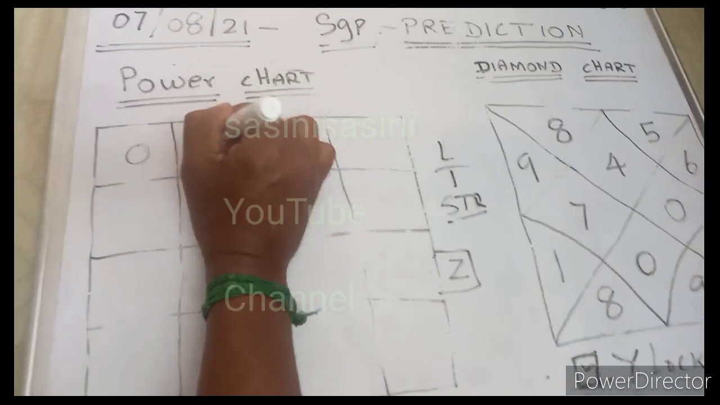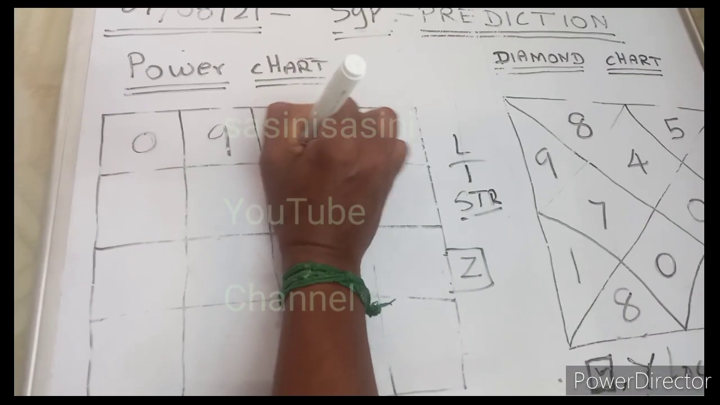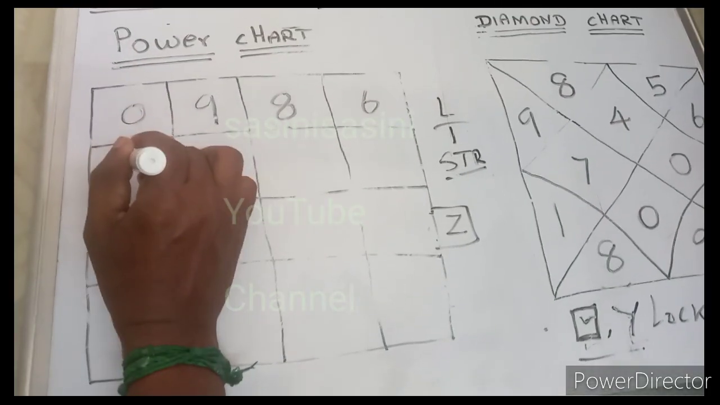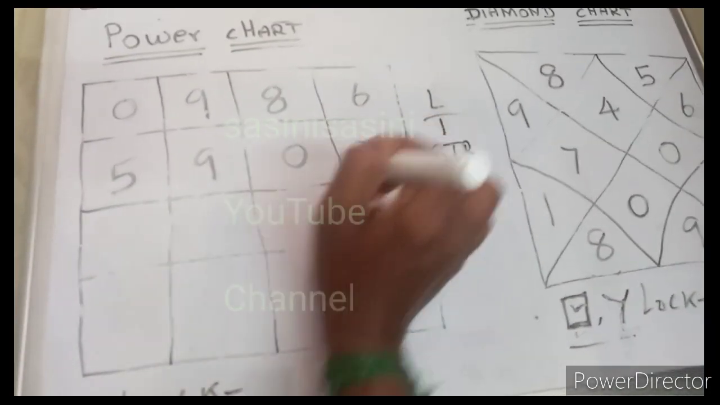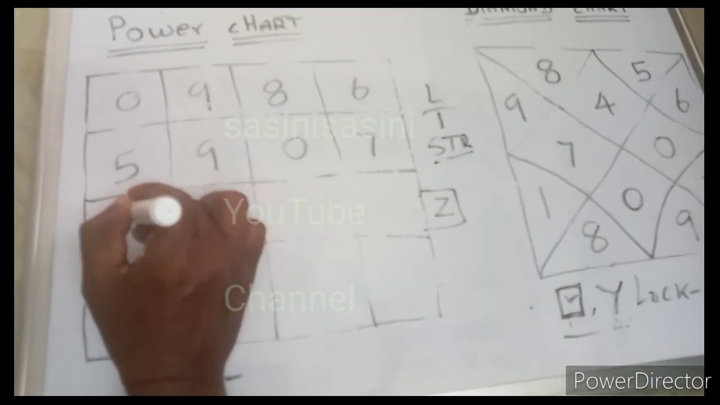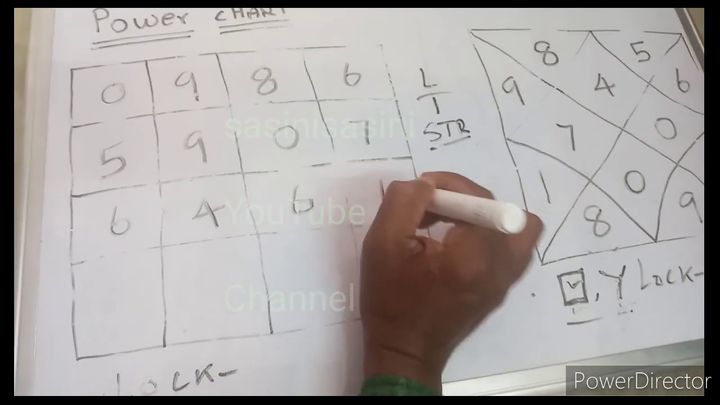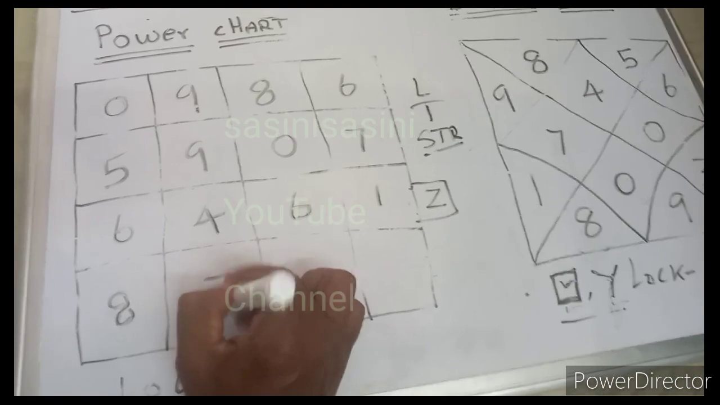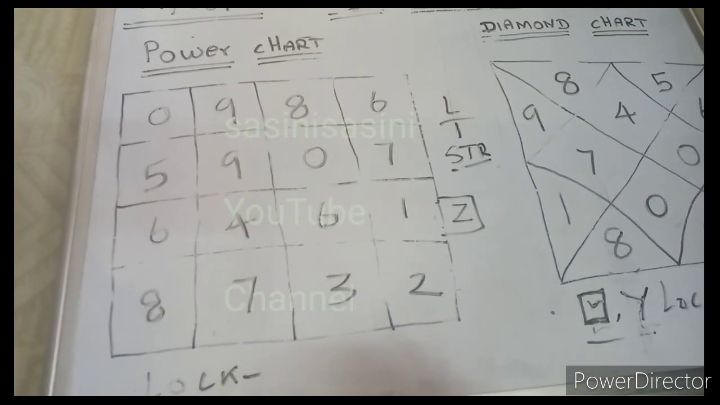Okay friends, now we see the power chart. 0, 9, 8 and 6, 5 again 9 again 0 and 7, 6, 4 again 6 and 1, 8 again 7 and 3 and 2. This is my power chart.